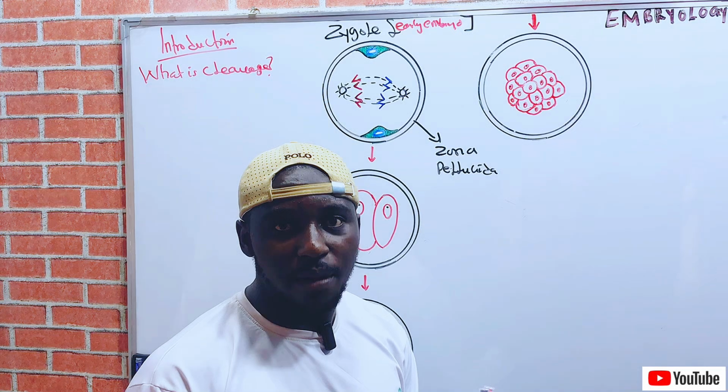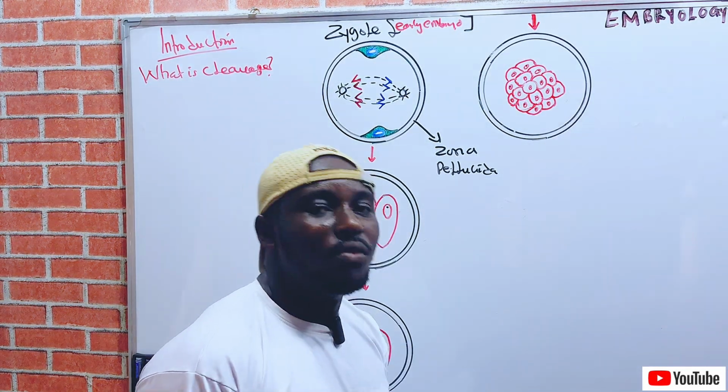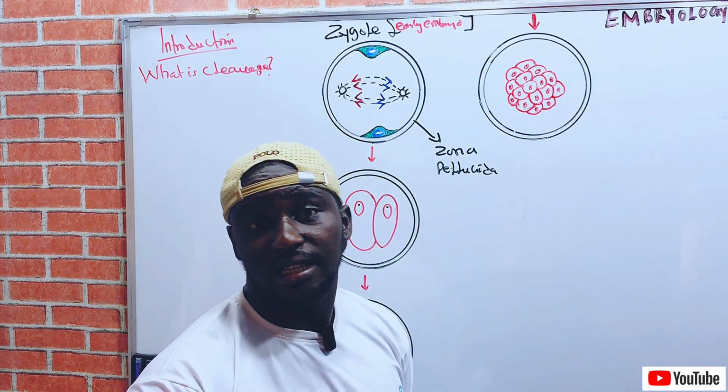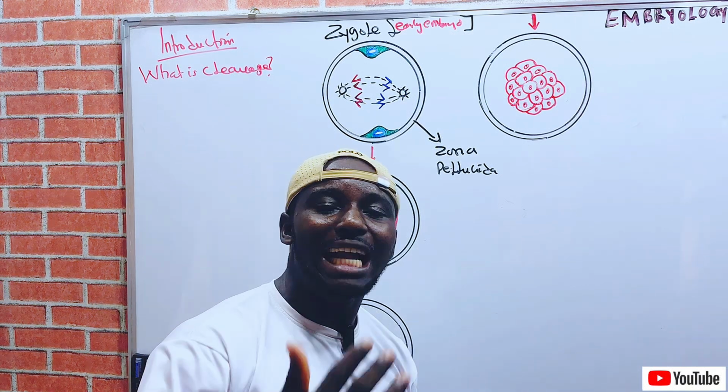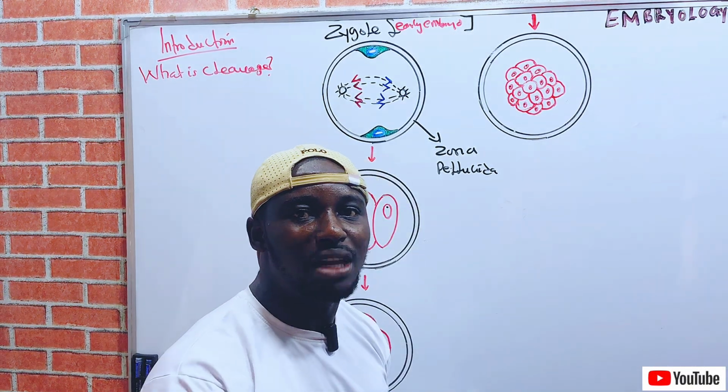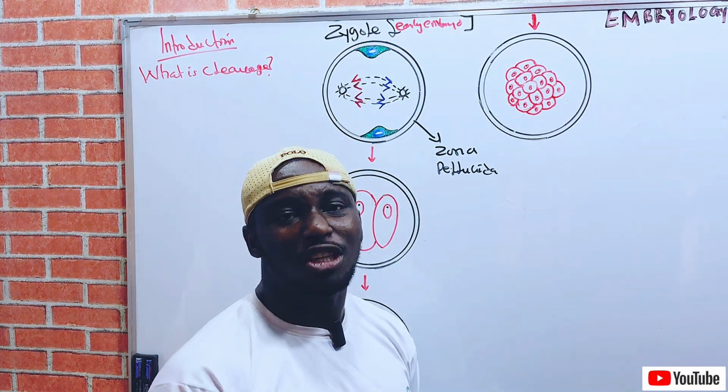Now once it occurs in the ampulla, the fertilized oocyte, which is the zygote or the early embryo, begins to travel from the ampulla to the uterine cavity, where implantation will take place.